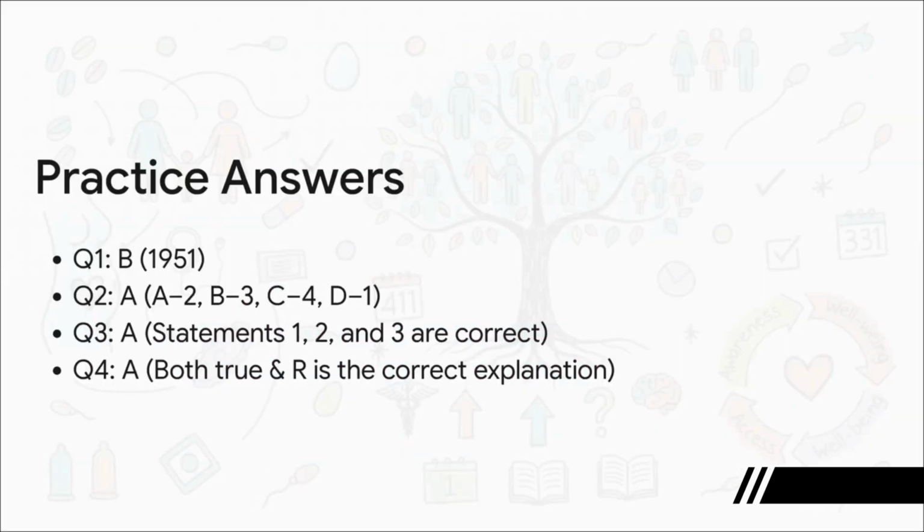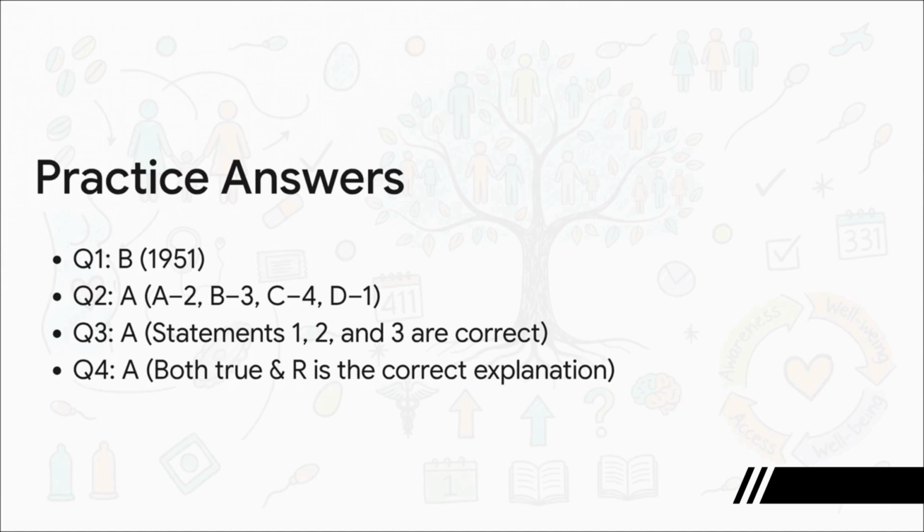For question 1, the answer is B, 1951, that critical date. For Q2, the correct sequence is A. Stage 1 is high-high, Stage 2 is the explosion when death rates decline, Stage 3 is when birth rates finally start to drop, and Stage 4 is stable with low-low.